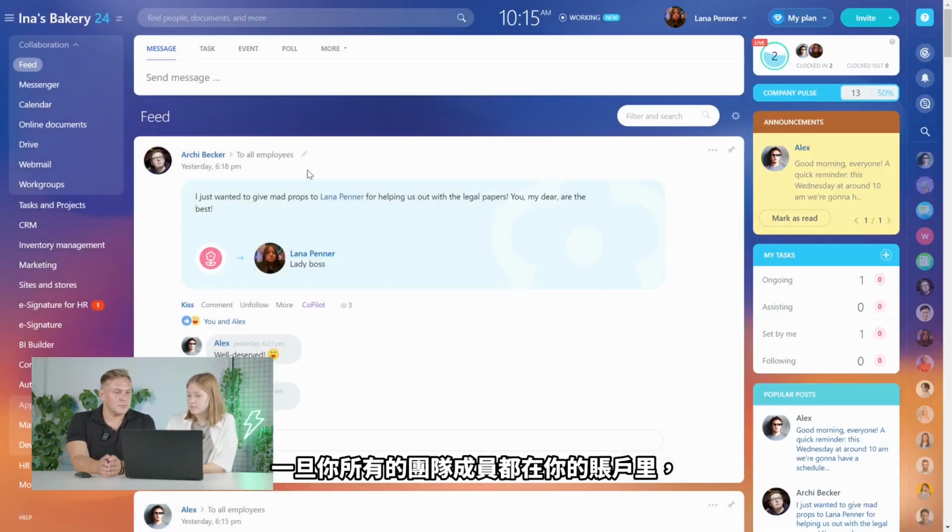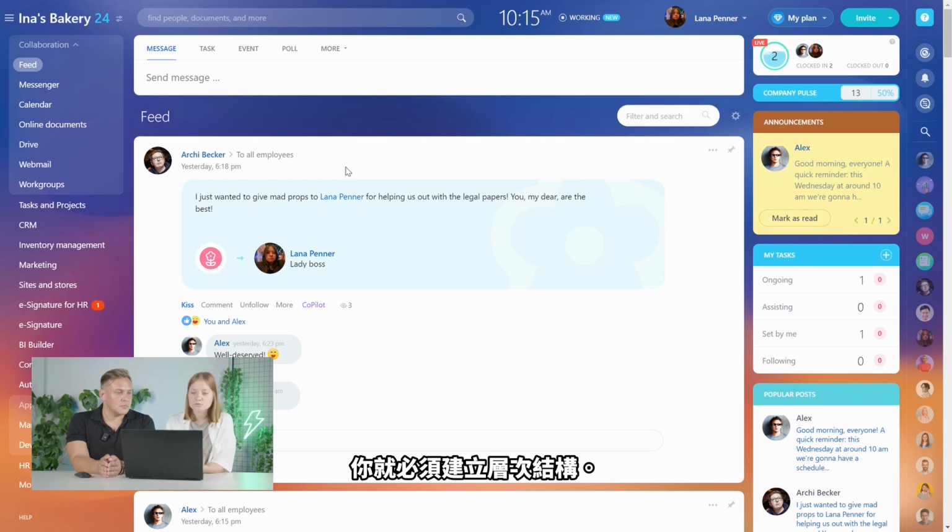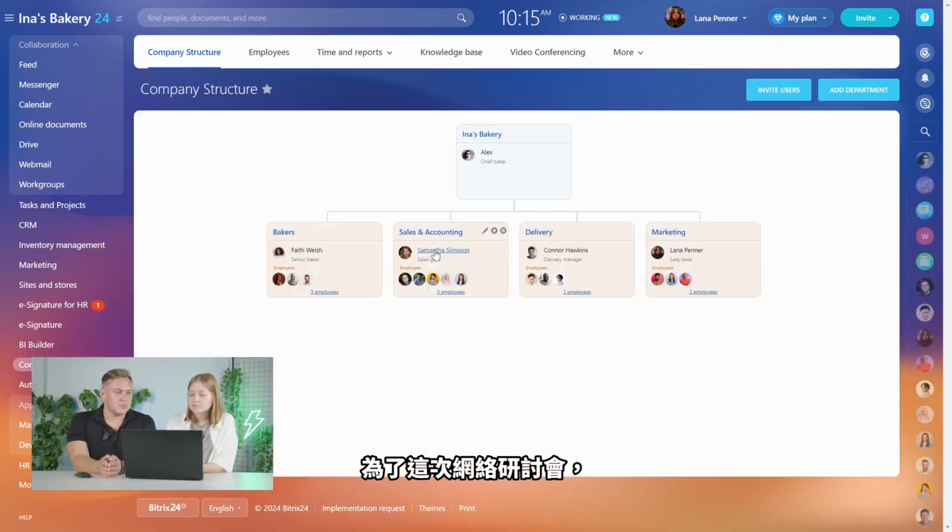And once you have all of your team members inside of your account, you have to do the hierarchy. You have to structure them, right? So for this, we go to the company. And for the sake of this webinar, we do have the company structure already set up. So it's Ines Bakery, right? And Alex is a chief baker. And we do have different departments here, like sales, accounting, delivery, marketing. But in my opinion, we are lacking an additional department, which we're going to add right now.